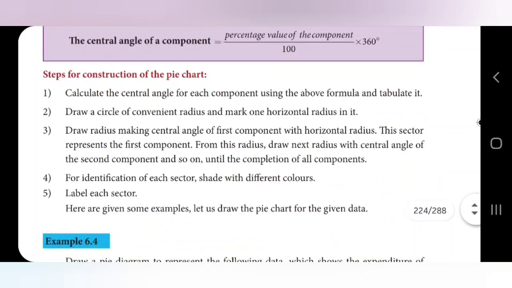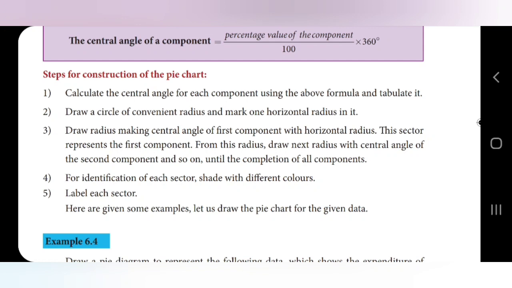So, steps for construction of the pie chart. How to construct the pie chart? Here they have given 5 easy steps. Calculate the central angle for each component using the above formula and tabulate it. By using the formula, you can substitute the value, and according to the value, you can tabulate the sectors.